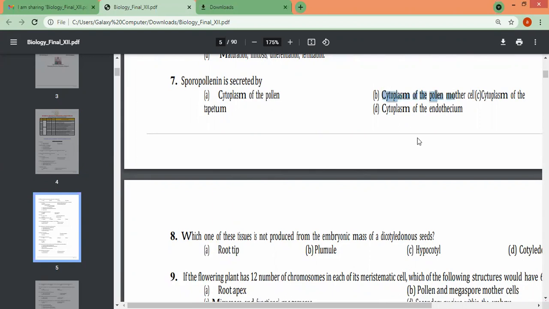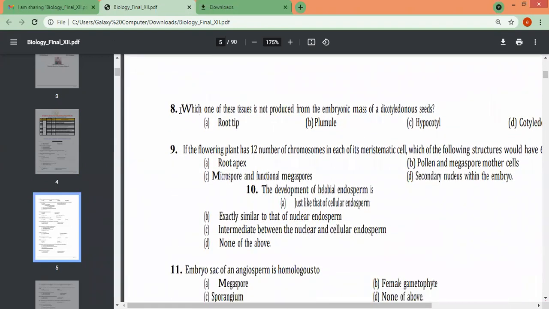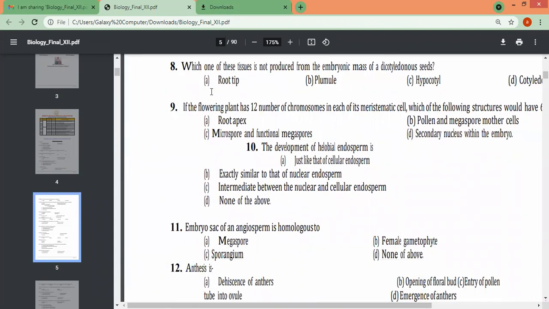Now, eighth question, which one of these tissues is not produced from the embryonic mass of a dicot seed? Root tip, plumule, hypocotyl, or cotyledon? Which is not produced from the embryonic mass, means at the embryonic stage of a dicot seed. Cotyledon, hypocotyl, plumule, or root tip? Which one is not present?